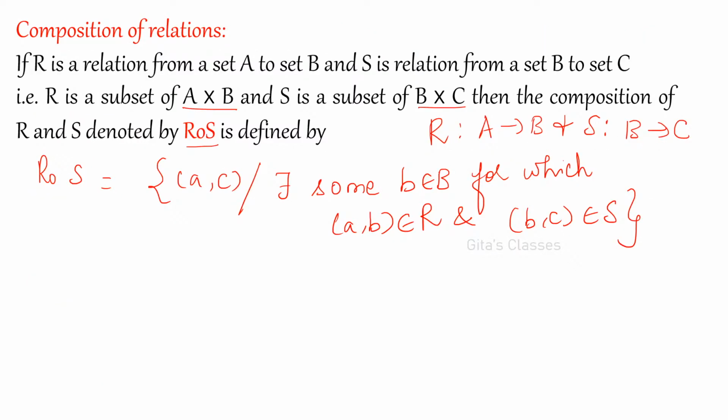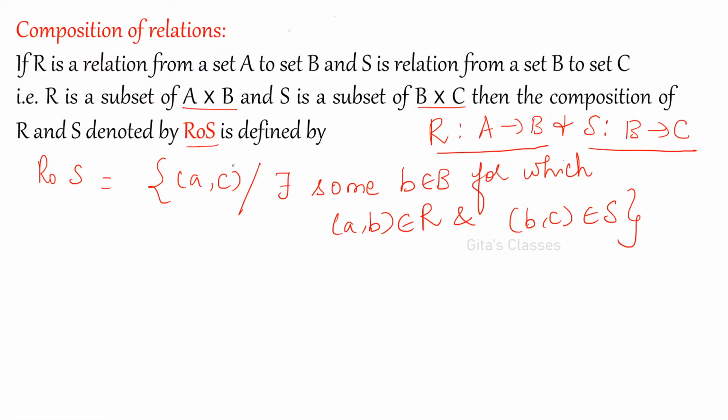Next is composition of relations. Already we have seen composition of functions. It is almost the same. If R is a relation from a set A to a set B and S is a relation from a set B to a set C, then R is a subset of A cross B and S is a subset of B cross C. R is the relation from A to B, and S is the relation from B to C.